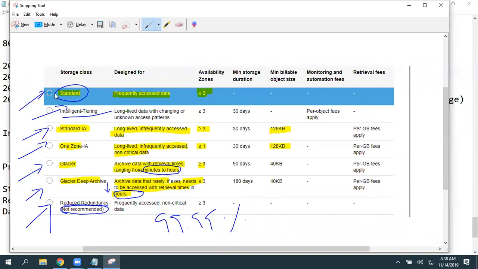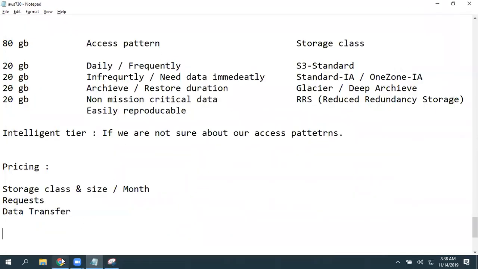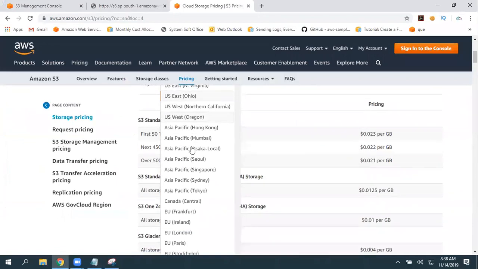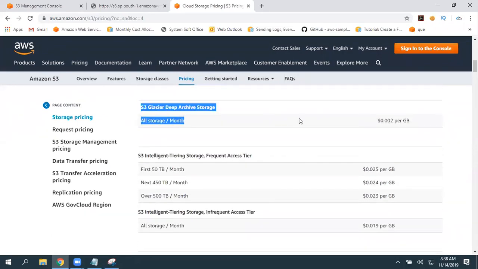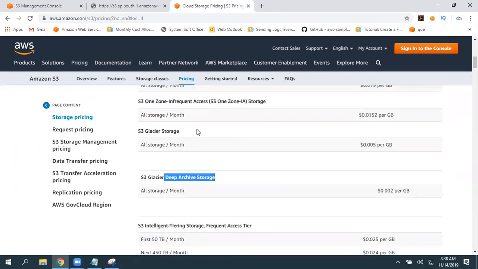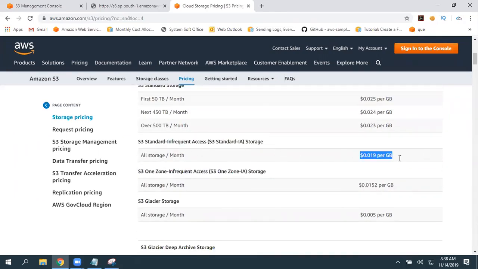Then next to that, S3 standard, as you are accessing on a daily basis. Then standard infrequently accessed is 40% less compared to standard. One zone infrequently accessed is 40% less. Then Glacier and Glacier Deep Archive. You can go to this and select in what region. Select that. First 50 TB of data, 25 cents per GB. Along with that, what is the storage class? It is deep archive, intelligent tiering, standard. This is the pricing.